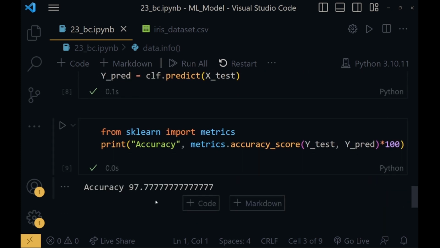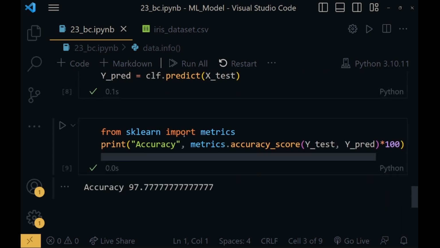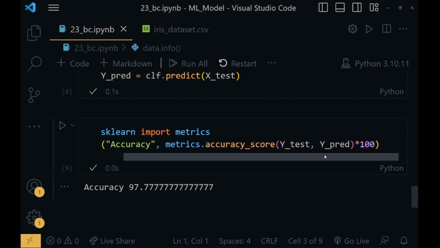Now from sklearn we have imported metrics, and using accuracy_score we have calculated the accuracy on the basis of the y_test and y_pred variables. So it compares the two values, and if the values are the same, the accuracy increases, and if the values aren't the same, the accuracy decreases. So this was it for the practical part.